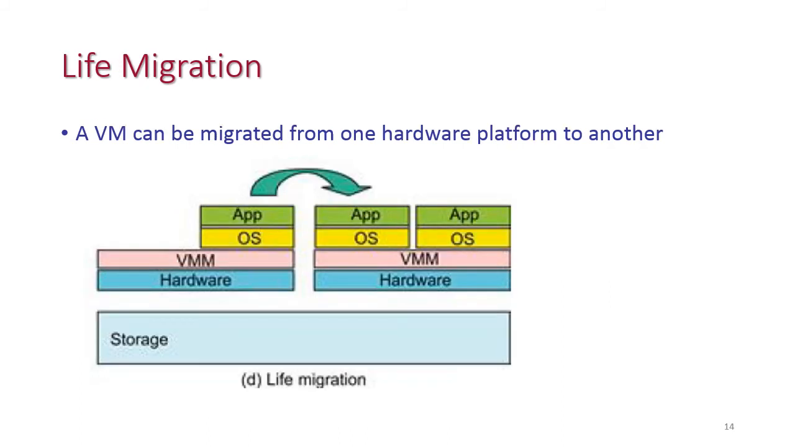And the next important operation is live migration. That means the virtual machine will be migrated from one physical hardware to another physical hardware. This is one physical hardware. This is another physical hardware. The virtual machine is migrated from one to the other without suspending its operation. Migrating without suspension is called live migration.